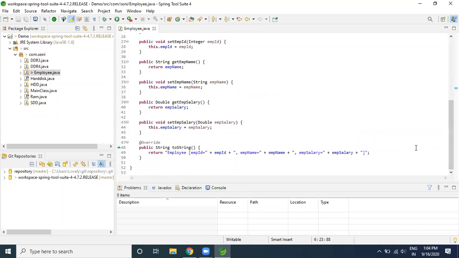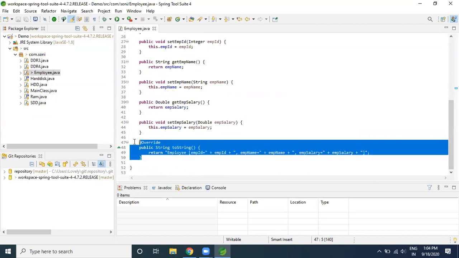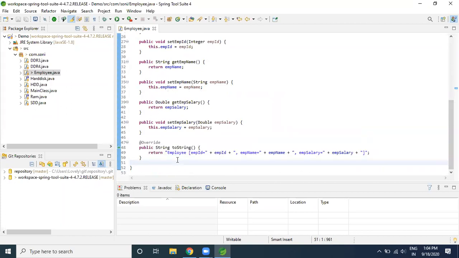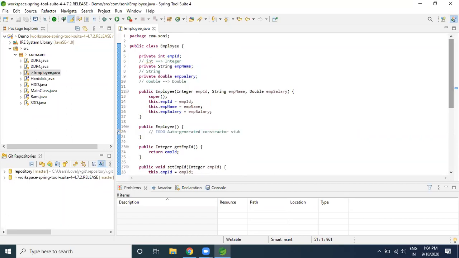On top of that, I also explained why we have kept the toString method, because this is the main object here, and the main object's properties must be printed. If you are not going to create a toString method, we are going to get the hash code of that particular class, the Employee class.